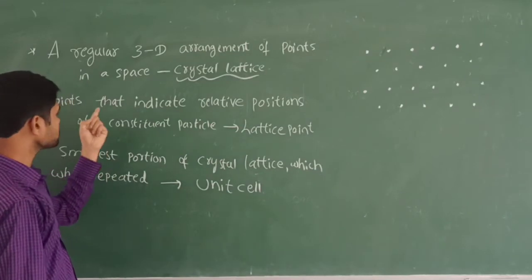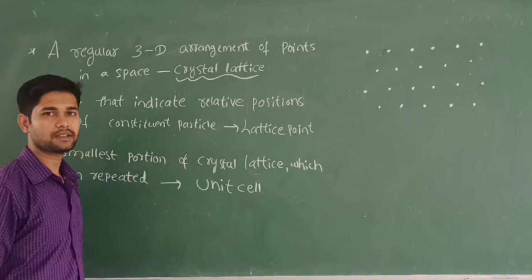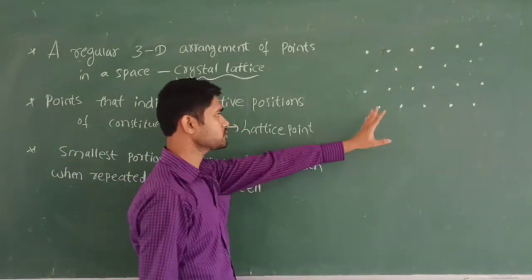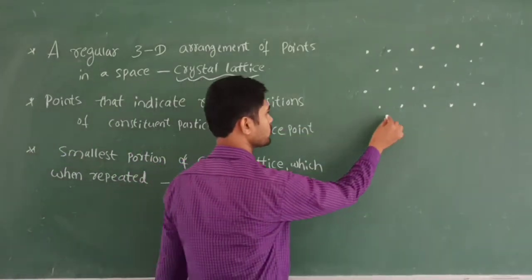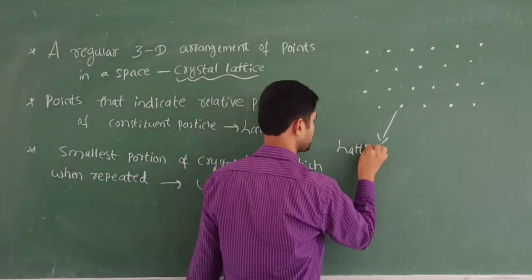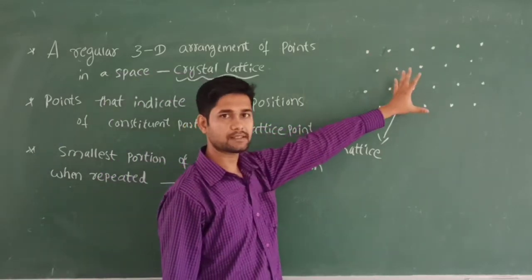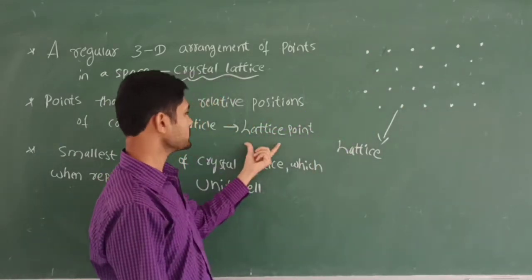And next, the points that indicate the relative positions of the constituent particles, we are going to call the lattice points. Each point in the crystal lattice is called a lattice point. This is called the lattice. So the three-dimensional arrangement network system is called the lattice, and each point is a lattice point.